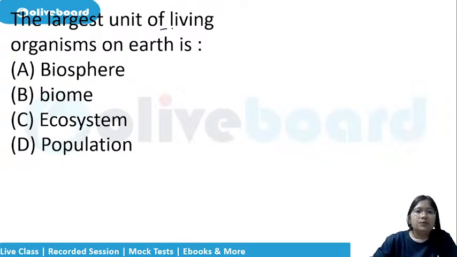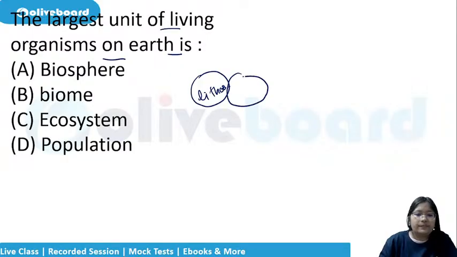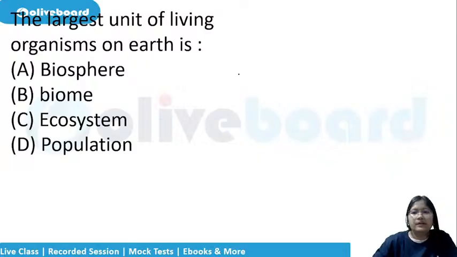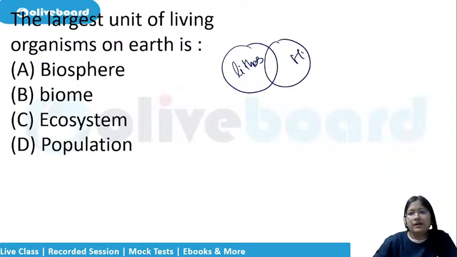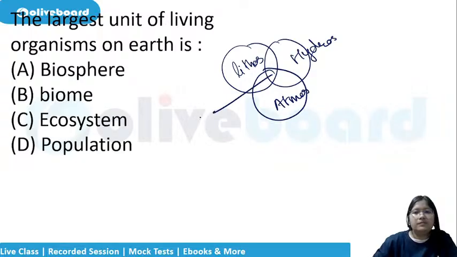The largest unit of living organisms on earth is? We have the lithosphere, then we have the hydrosphere, then we have the atmosphere, and then what connects all the three is your biosphere.